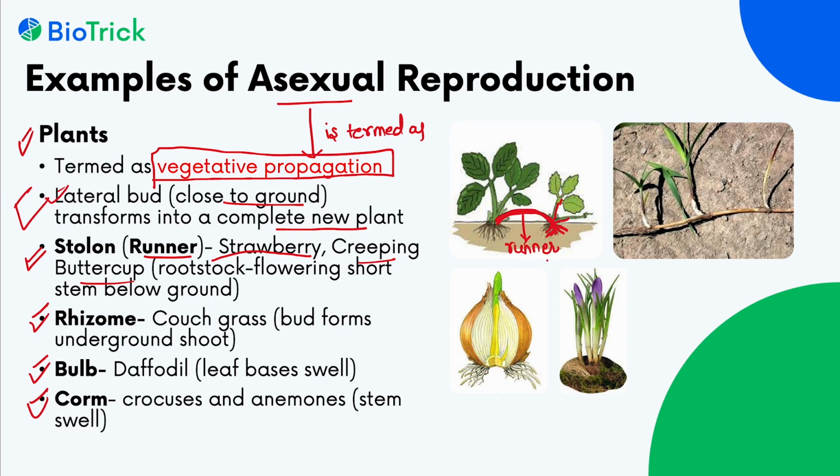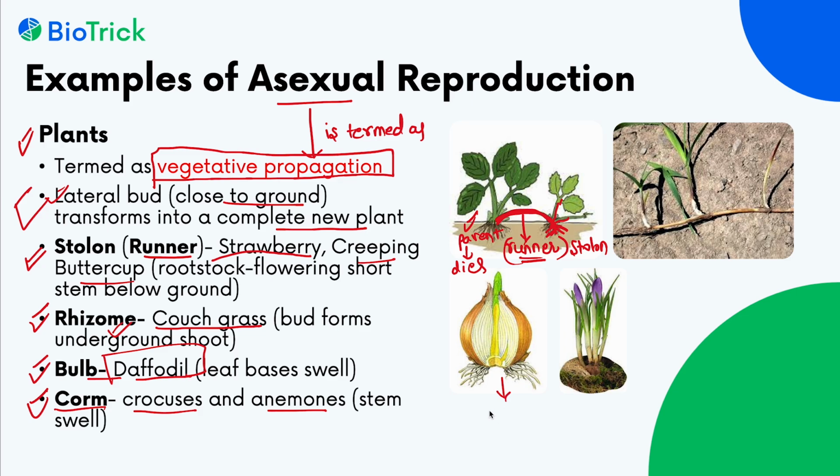It is a method of vegetative propagation because it produces an entirely new plant when the original or parent plant dies. It is called stolon or runner. Next is rhizome, which is a method of reproduction in couch grass. Next is bulb, that is found in daffodil, and corm, that is found in crocuses and anemones.